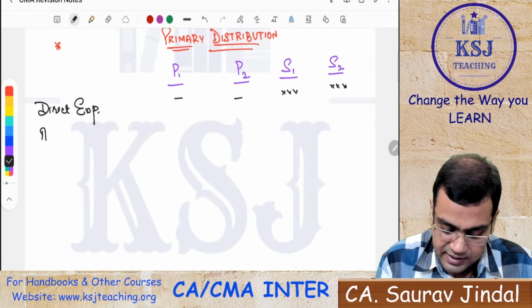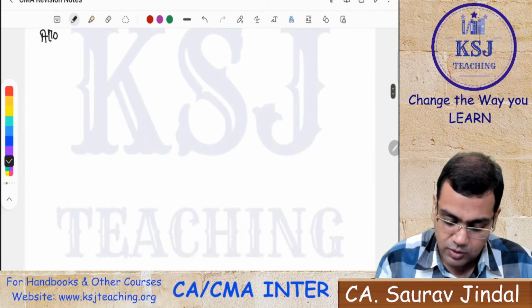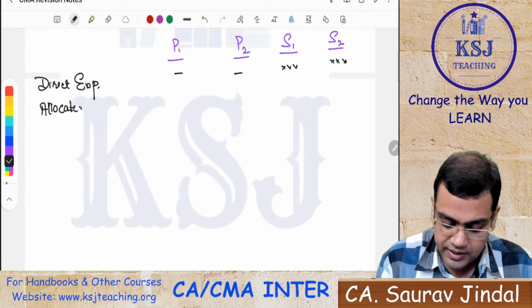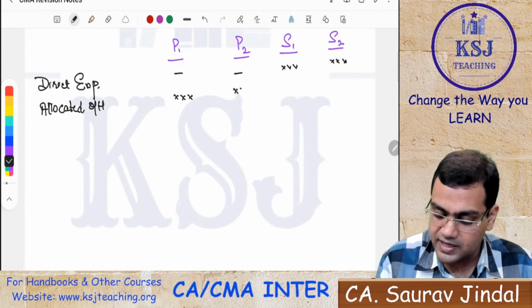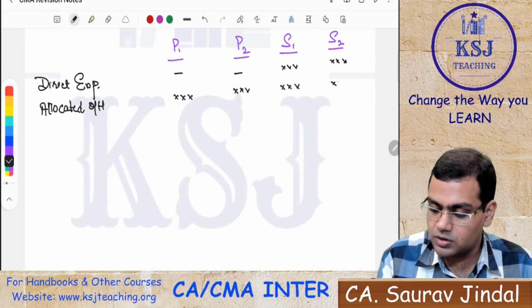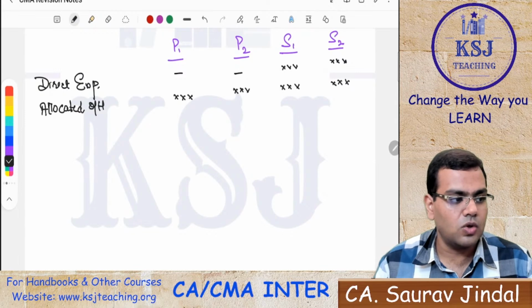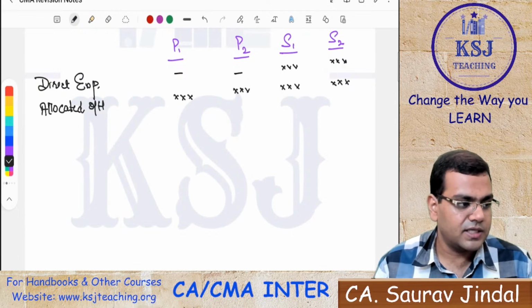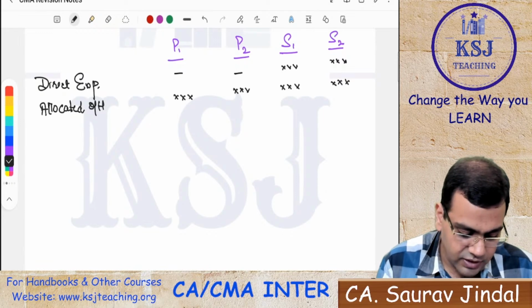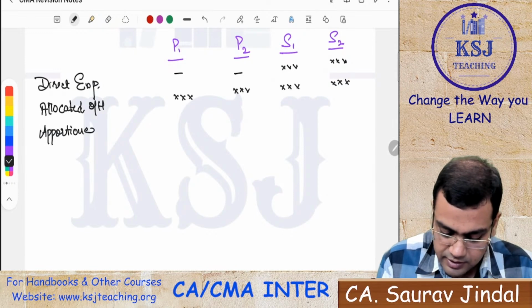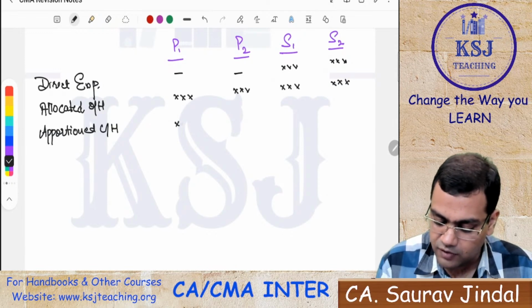The second thing you will take is allocated overheads of all the departments. We have discussed what allocated overheads are, right? The overheads which are directly traceable to the individual departments, you will take all those overheads. Those are known as allocated overheads. Clear? The next you will take is apportioned overheads of all the departments.